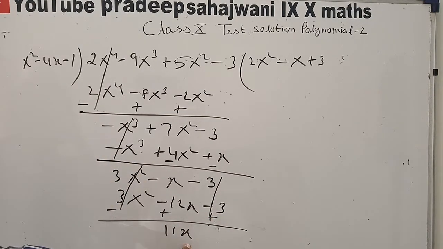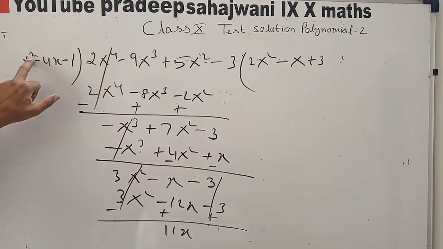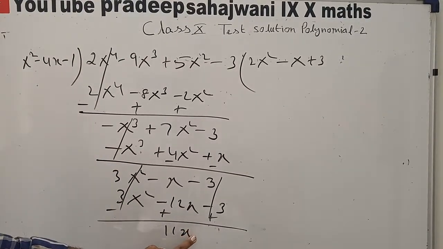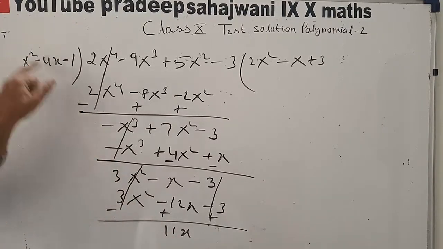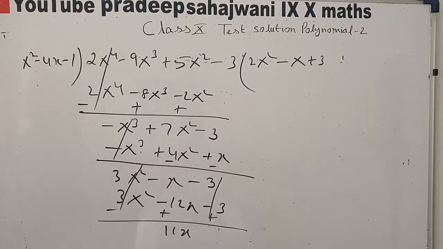Okay, visible here 11x. 11x means degree of this remainder is less than the degree of this divisor. Now we will stop the division. The degree of this is 1, the degree of this is 2, so we can't divide further.